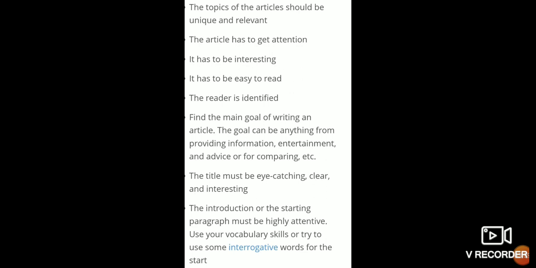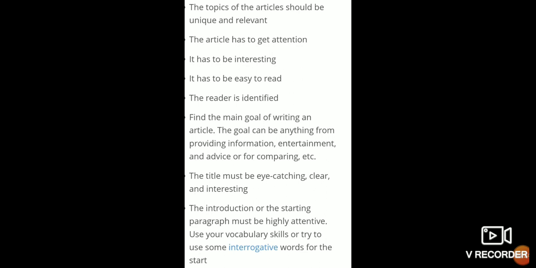Here it is told how to write an article, which means whatever information is provided, you have to write the article according to that. If you want to give some extra information, then you can add it. The title must be eye-catching, clear and interesting. The title which you write at the top as the heading should be eye-catching and interesting.